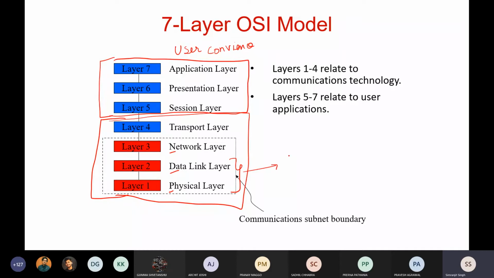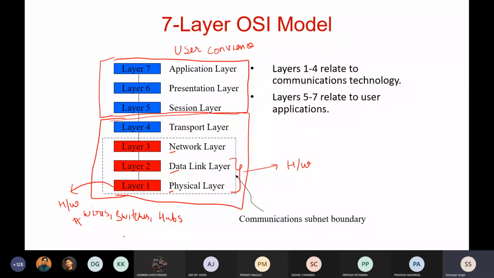Again I want to tell you specific things about the first 2 layers. Mostly it is the hardware part. This is totally based on hardware. In the physical layer, as I already told you, there will be different kinds of wires and different kinds of devices like switches and hubs, all the devices that will be discussed in your lab.